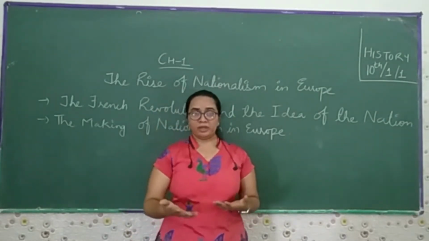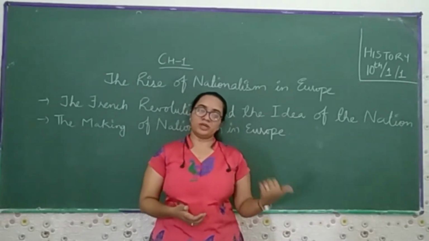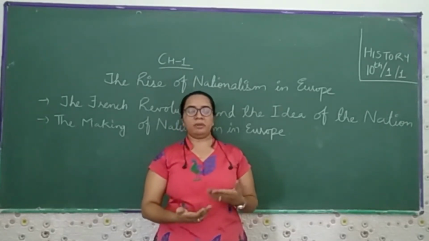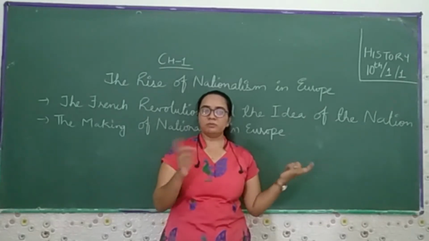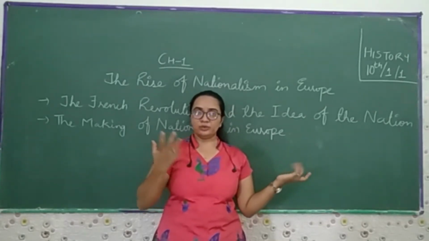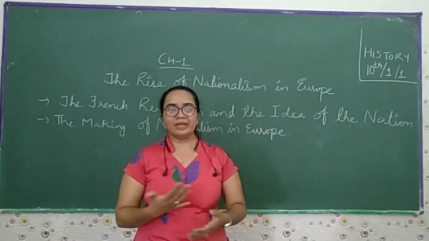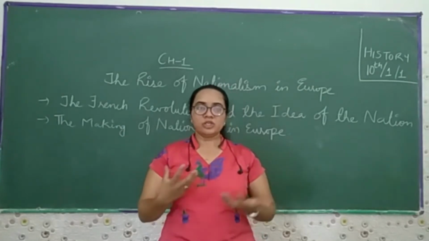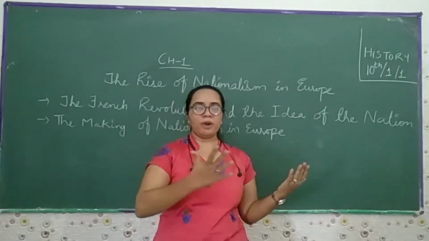Over a period of time, whichever revolutionaries came, if we talk about Robespierre or the Jacobin government, they made their constitution. First it was under a monarchical government, then later they made the constitution under the republic. So we will see how the rise started in France, and later in different parts of Europe.